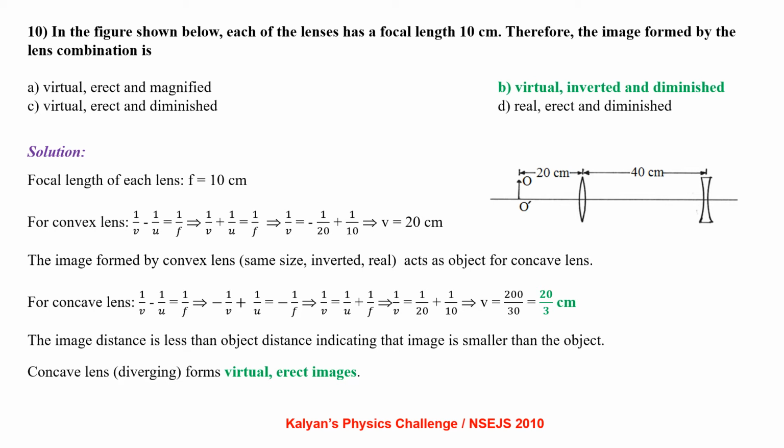So we finally have 1/v equal to 1/u plus 1/f, from which we get v, the image distance, equal to 20/3 cm. The image distance is less than the object distance, indicating that the image is smaller or diminished compared to the object. So the final image is virtual, inverted and diminished.